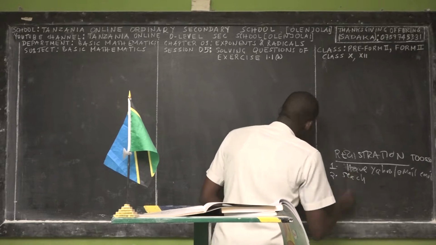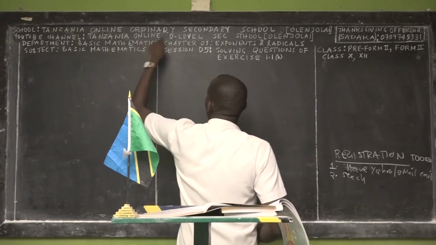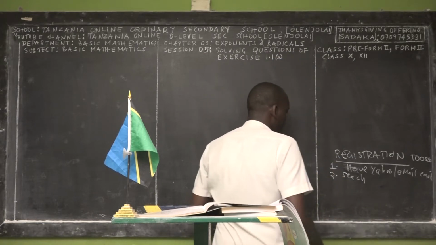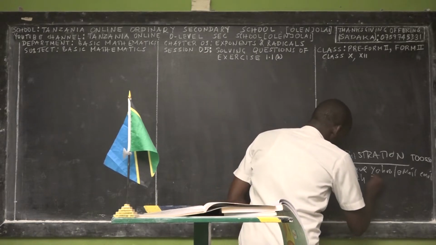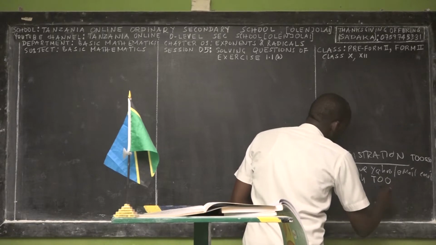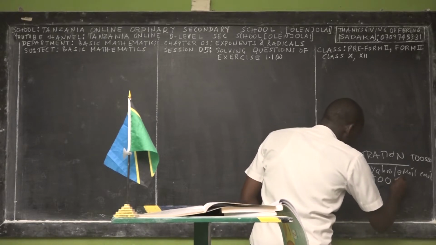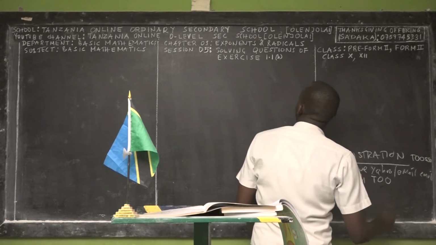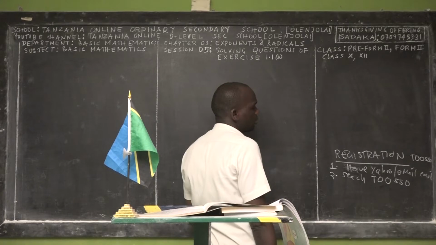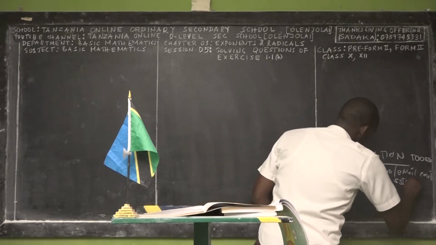Write this name: Tanzania Online O-Level Secondary School in square brackets OLENJOLAI. Just copy and paste. So search for Tanzania Online O-Level Secondary School in square brackets OLENJOLAI.